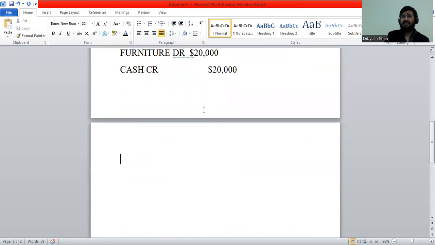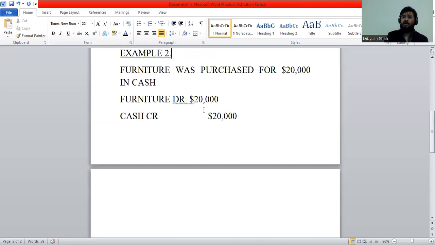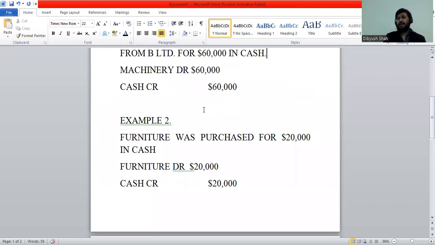Another very interesting thing to note about real account is that only in real account is it possible to have a journal entry where the debit is also a real account and the credit is also a real account. With nominal account and with personal account, you will see they cannot have an entry of their own. Either nominal and personal, or personal and nominal, or real and personal, real and nominal.